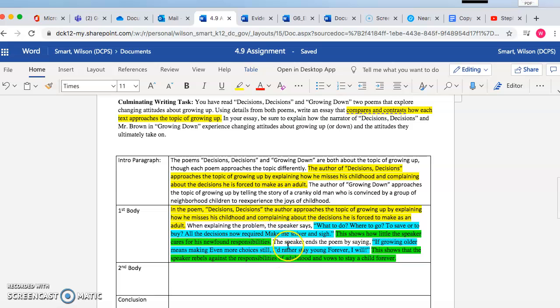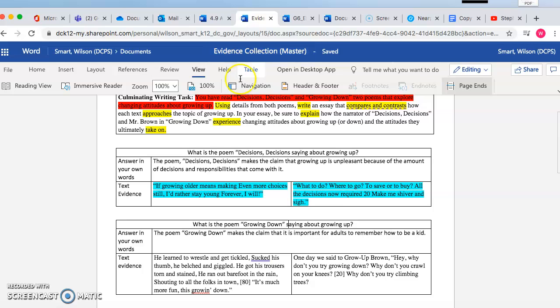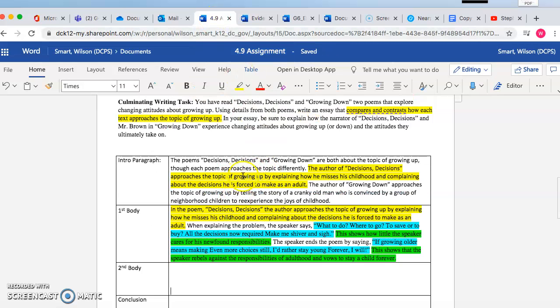Complain, misses childhood. So yeah, we cited two pieces of text evidence, we explained it, and that totally proves our point. So remember, all I did was take the text evidence from here and take my answer from up here as my topic sentence.